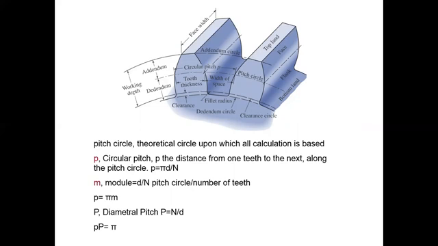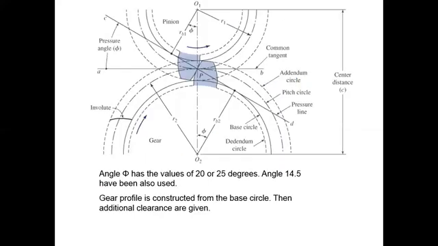Module. What is the module? Module is d by N, the pitch circle diameter by the number of teeth, right? So you can say the circular pitch p is equal to pi into m, right? So capital P is the diametral pitch, which is taken as capital P equal to capital N by D. So you can write the equation as small p into capital P is equal to pi.